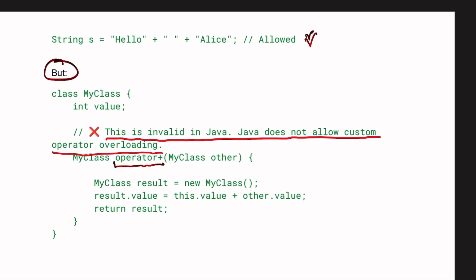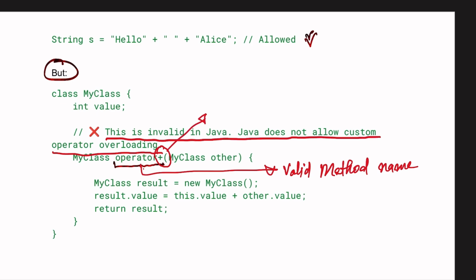Just let me explain why. Because this is not a valid method name, and you can't use the plus operator like this. This plus operator is known as the concatenation sign.